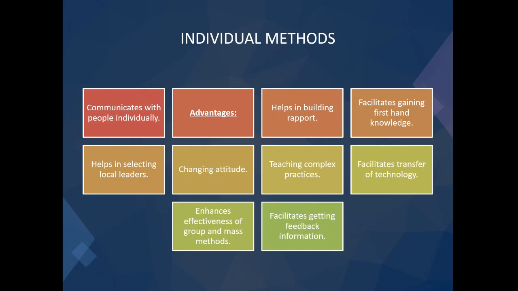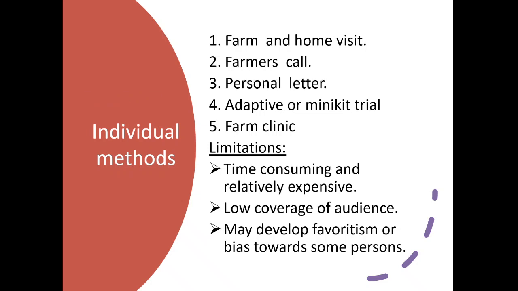It may require organizing transportation and other facilities, which can make the individual method more expensive, which is considered one of the disadvantages of the individual method, whereas individual contacts can stimulate their interest and increase the involvement in extension activities. Some examples of the individual methods are farm and home visits, farmers' calls, personal letters, adaptive or minikit trials, farm clinic, and individual telephone conversations.